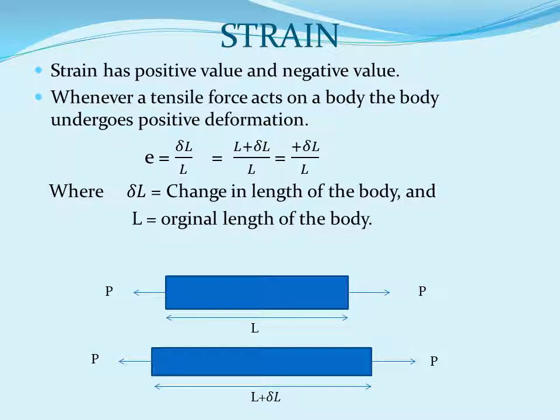For example, a tensile force is applied, starting length is L, and after the tensile force, the length increases to L plus delta L. Now e is equal to L plus delta L minus L upon L. L gets cancelled and plus delta L by L remains. Therefore e is equal to positive delta L by L, positive deformation. Therefore tensile force makes positive deformation.